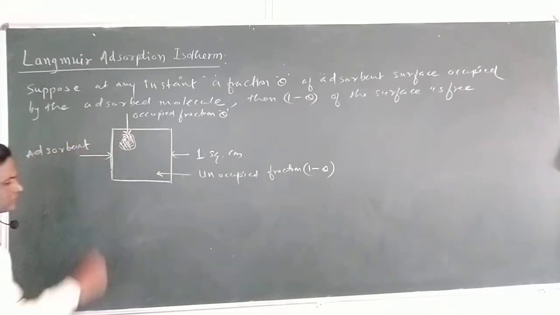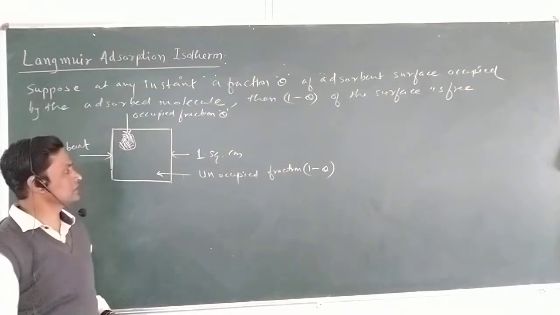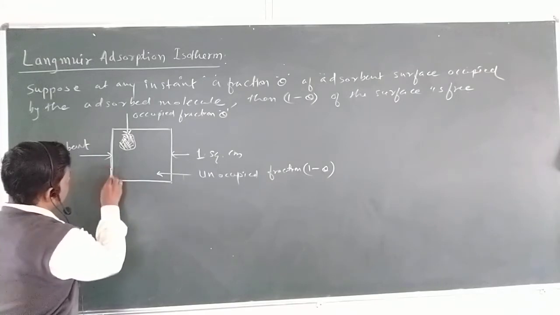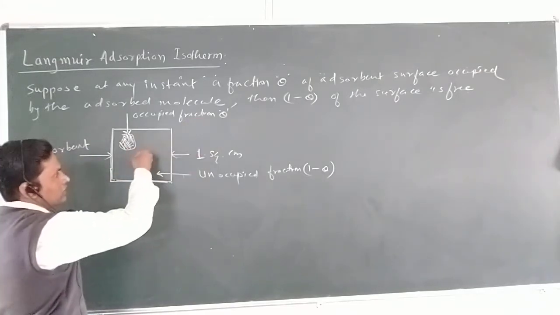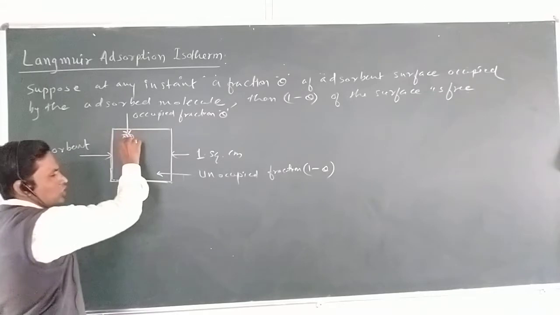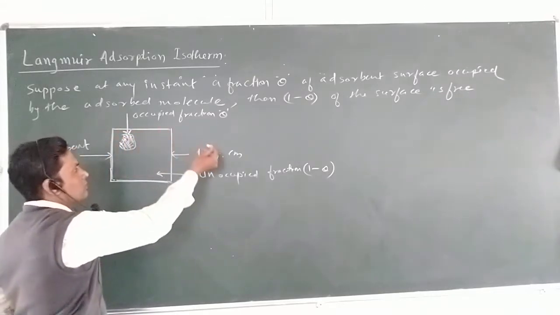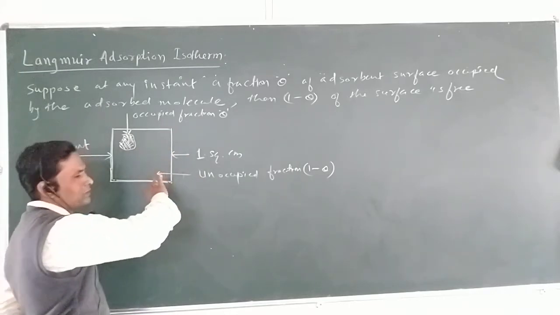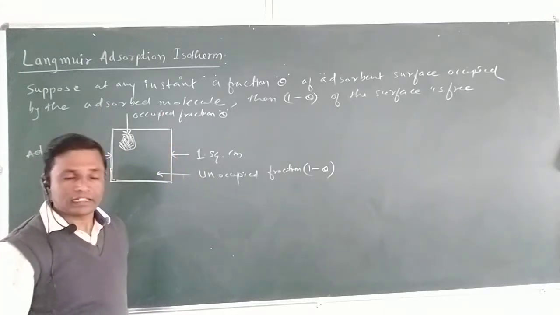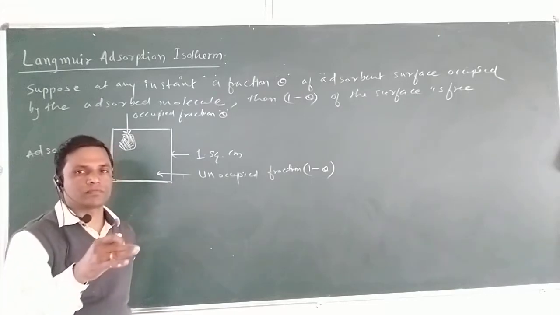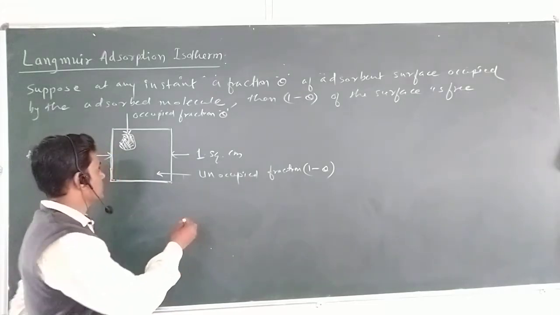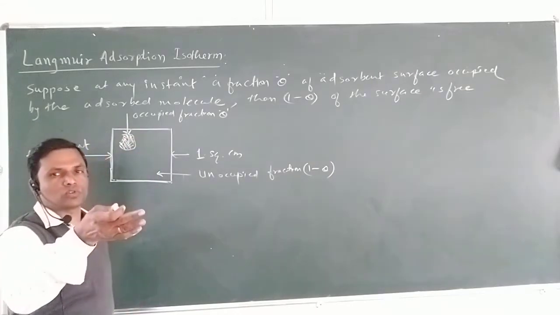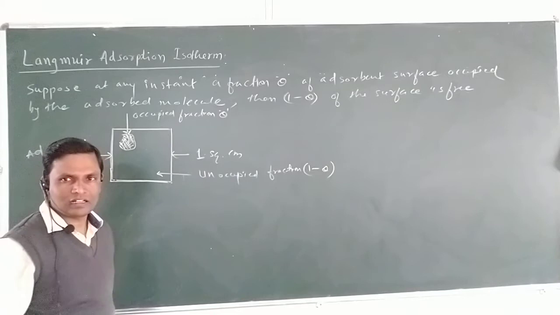Now on the basis of these assumptions, we have to consider, this is the surface area. One fraction theta is occupied. If this is occupied and one more is occupied, the remaining is 1 minus theta. Some molecules get adsorbed and some molecules get detached at equilibrium. If one molecule is attached, only if there is space available can the next molecule be adsorbed.